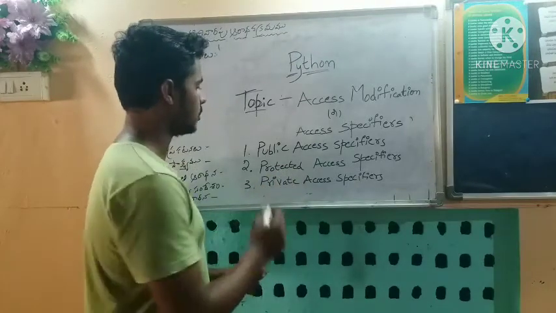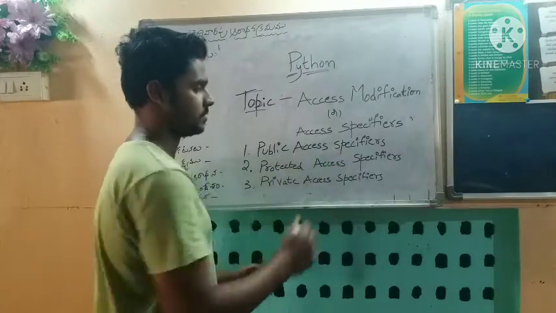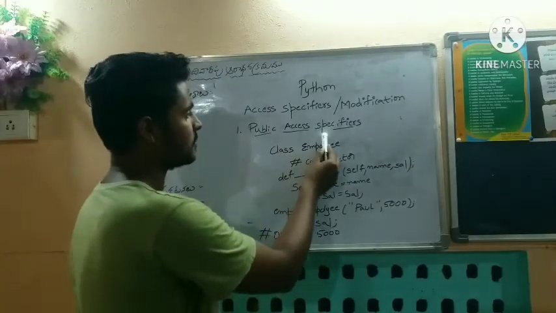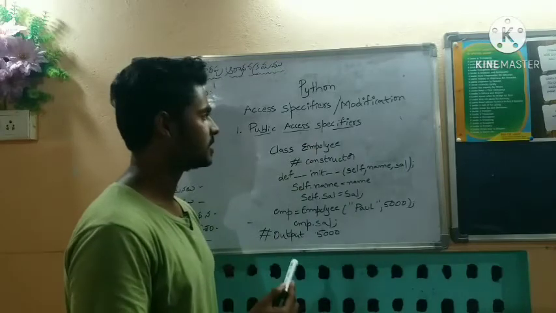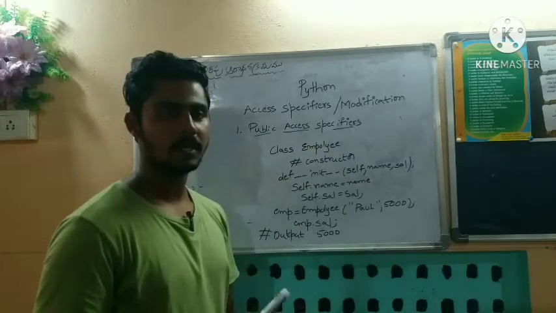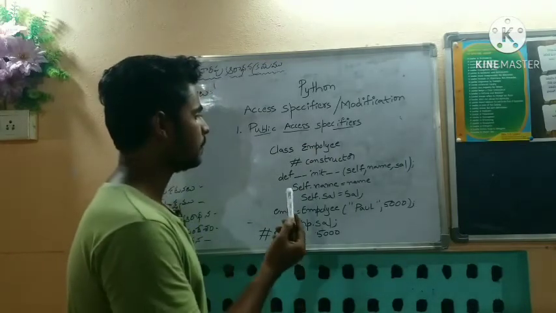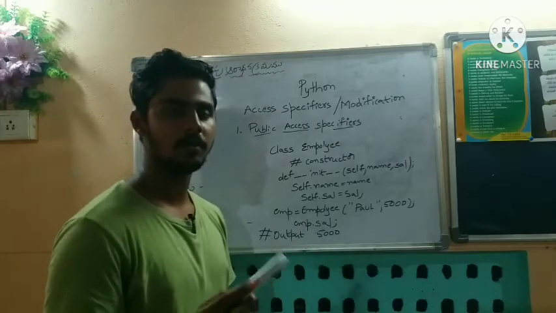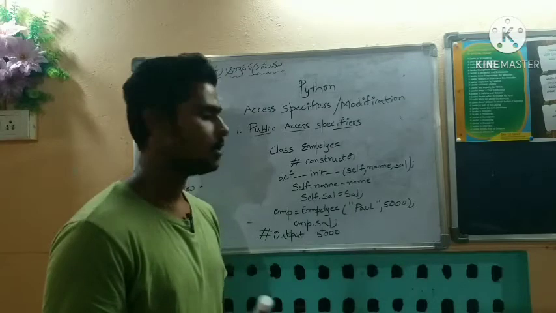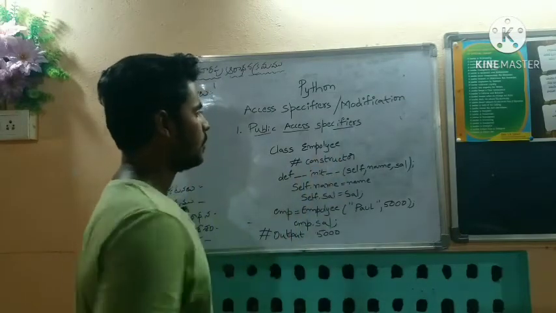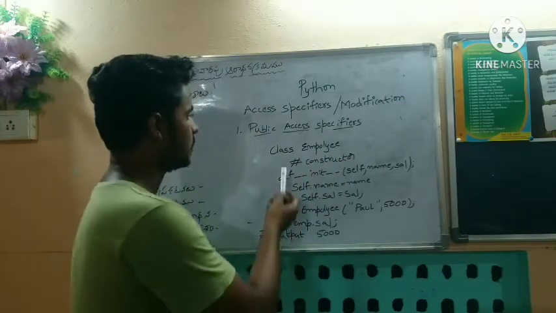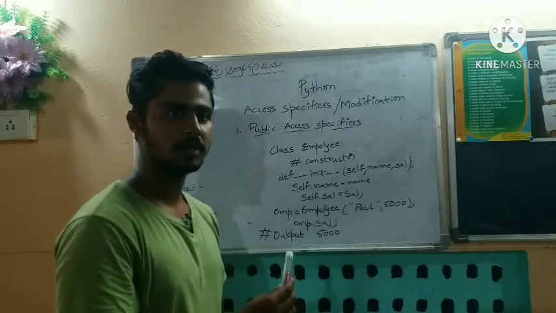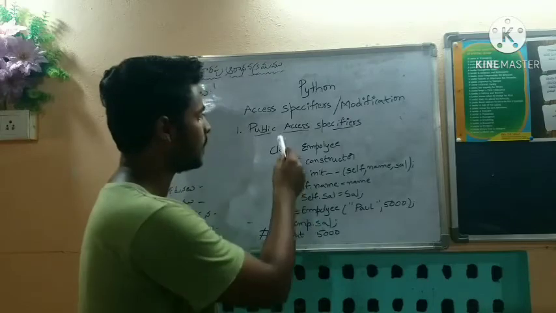Let us discuss public access specifiers. The definition of public access specifiers is that the data members and the members of the class can be accessed from any part of the program. Or we can say that all the data members and members of the class by default come under a public scope.